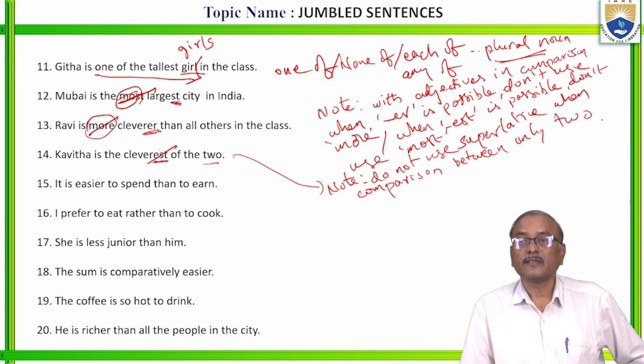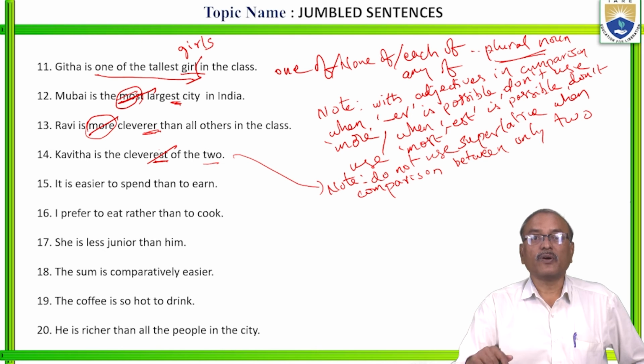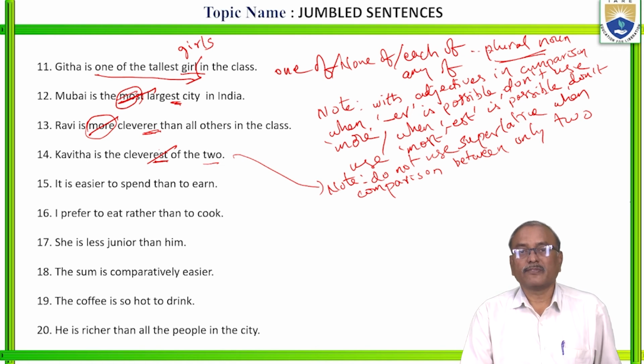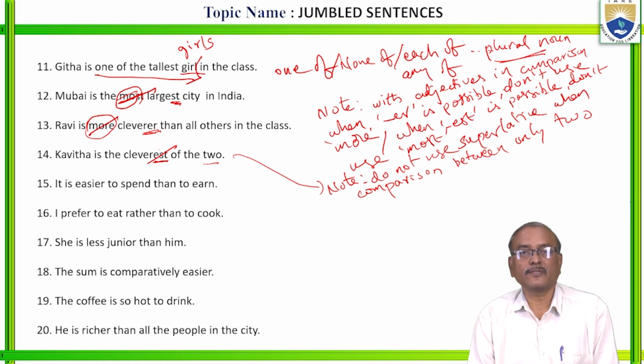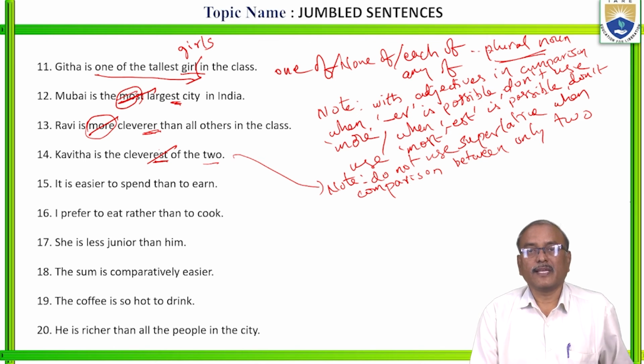Right? Is it clear? If it is more than two, you can use superlative. If the comparison is made among more than two, you can use superlative. When there are only two entities, you can't use superlative.